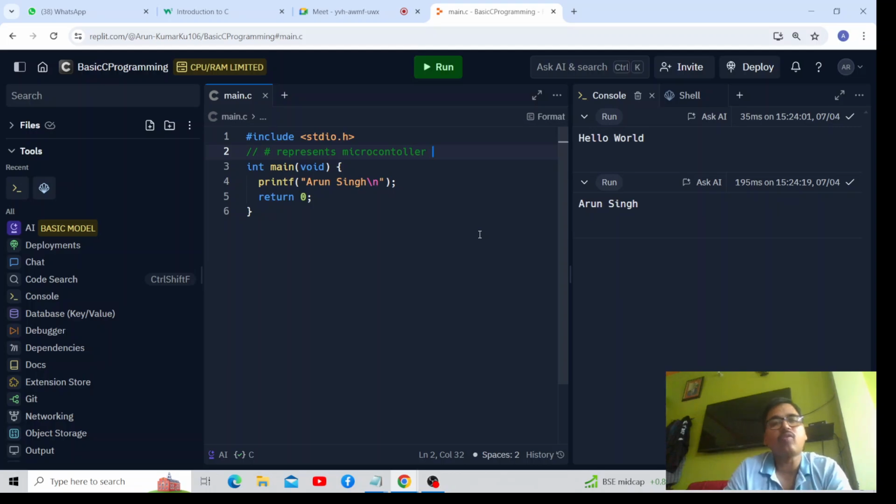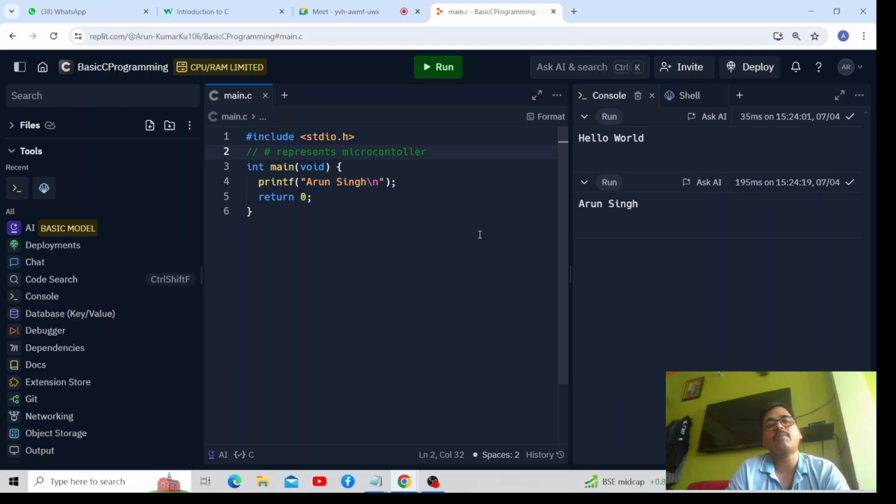stdio.h is a library code. It is a library or pre-compiled code written in C language, written in machine language in fact, which is made available for the compiler of C. What is the full form of stdio.h? The full form of stdio.h is standard input output. So whatever operations we are going to perform which are related to standard input and output, the microcontroller will load that library. Then only we will be able to perform the operations.